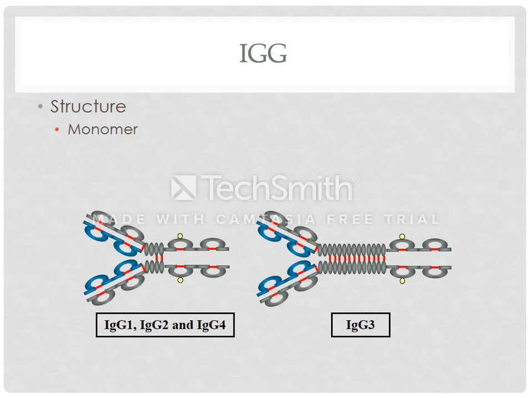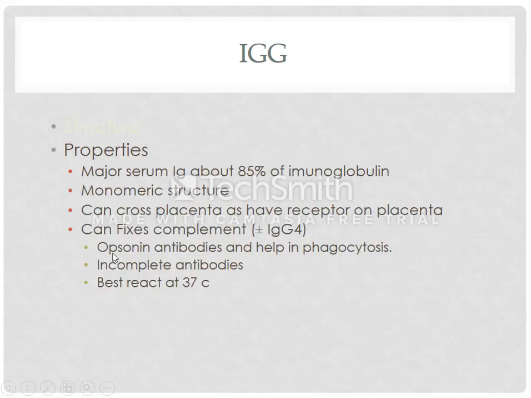Immunoglobulin G. The structure of immunoglobulin G is monomeric, which is composed of a single chain, like a Y shape. There are certain properties of IgG antibodies. For example, IgG is the most abundant antibody, which consists of 85% of the immunoglobulins, and it is monomeric.